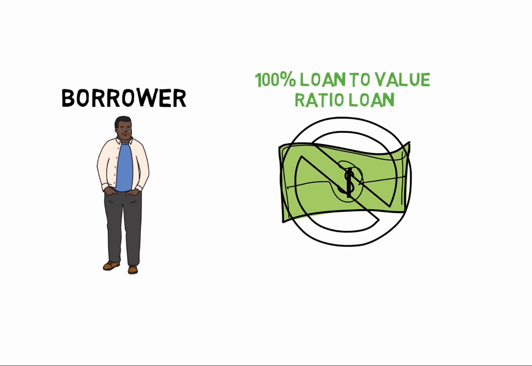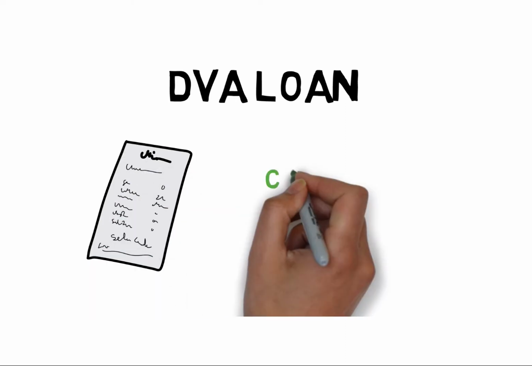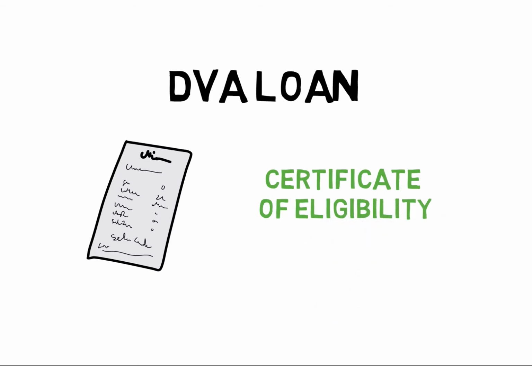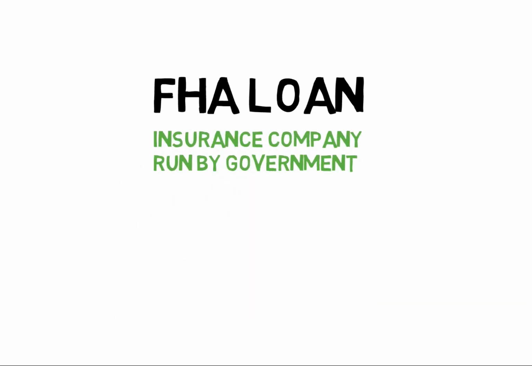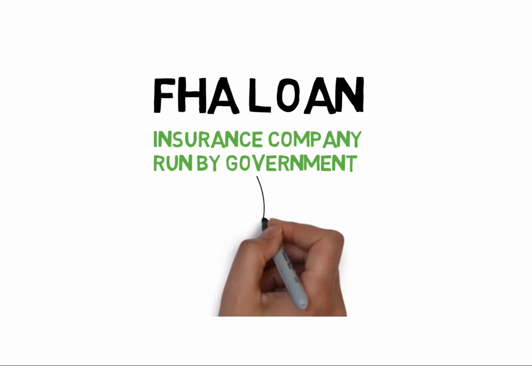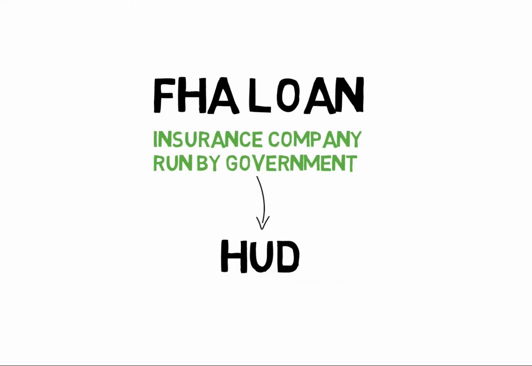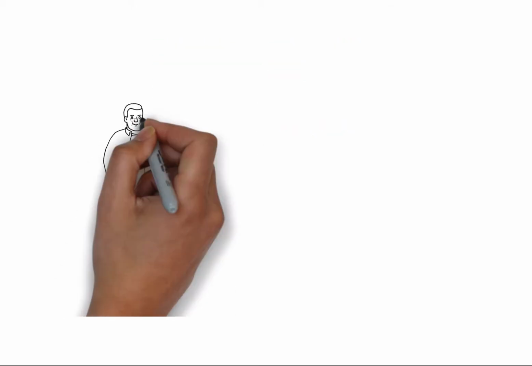Let's talk about these different types of loans as far as who can obtain them. Please remember that with a Department of Veterans Administration loan, or the DVA loan, the veterans will receive what is called a Certificate of Eligibility, which shows what they are eligible for. As far as the government support is concerned, with an FHA loan, FHA again is an insurance company run by the government, and who basically oversees the FHA loans will be HUD, H-U-D, which stands for the Department of Housing and Urban Development.